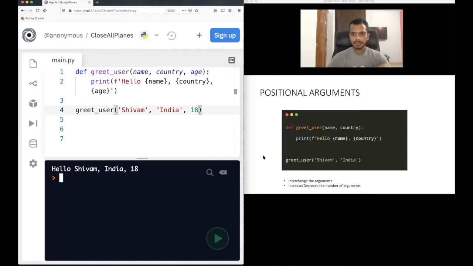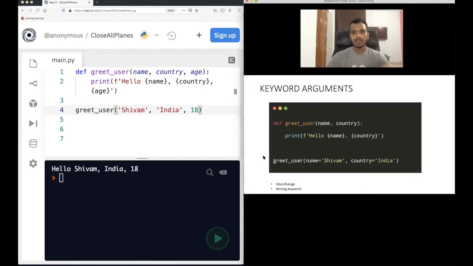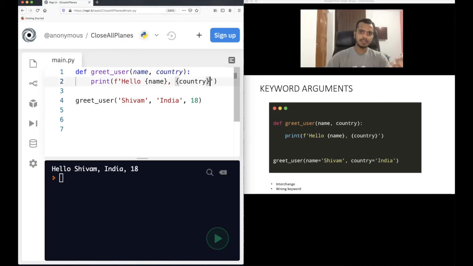Okay. So now, keyword arguments. This is positional arguments that I have taught you now. According to the position of parameters, you are passing the arguments. But there are keyword arguments also. How to pass keyword arguments? Let's remove the age for now. Make it simple. I just took the age example to show you, but let's remove that.